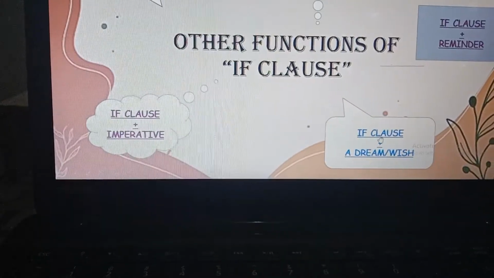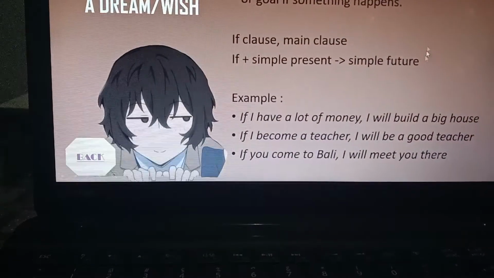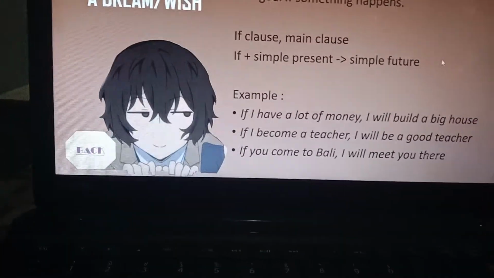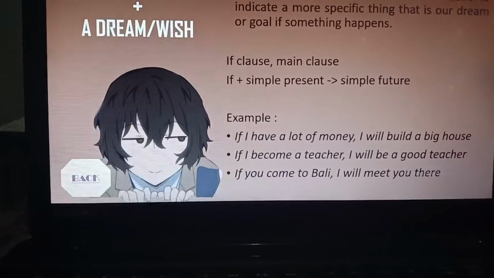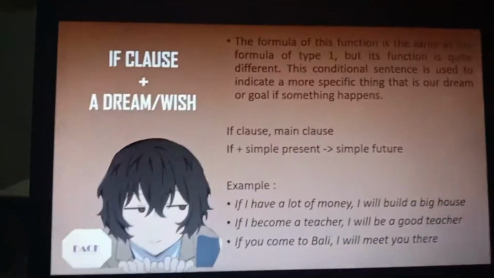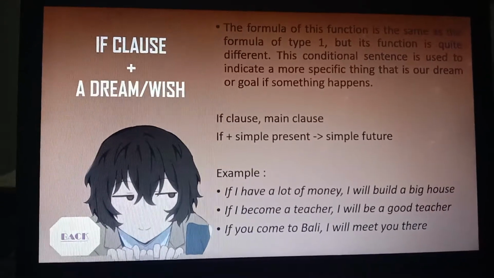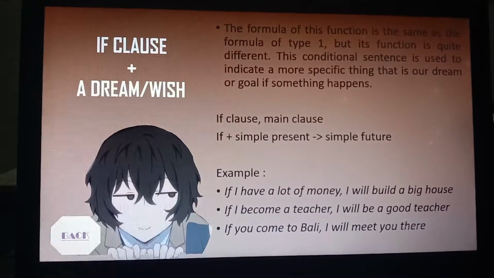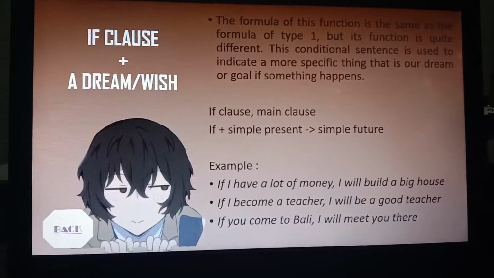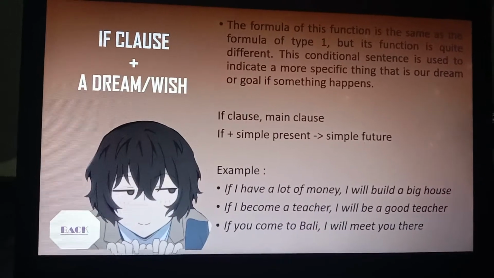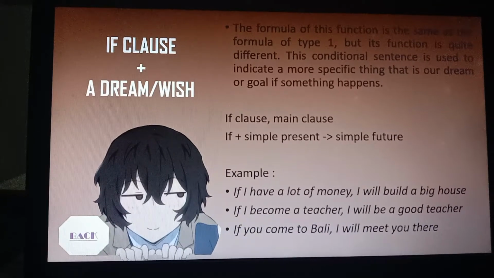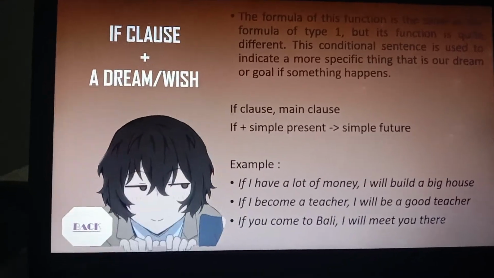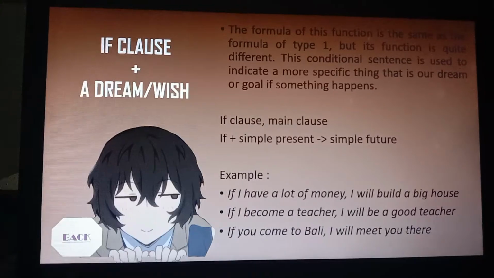And the last is the if clause with a dream or wish. The formula of this function is the same as the formula of type 1, but its function is quite different. This conditional sentence is used to indicate more specific things, that is our dream or goal if something happens. For example, if I have a lot of money, I will build a big house. Or, if you come to Bali, I will meet you there.